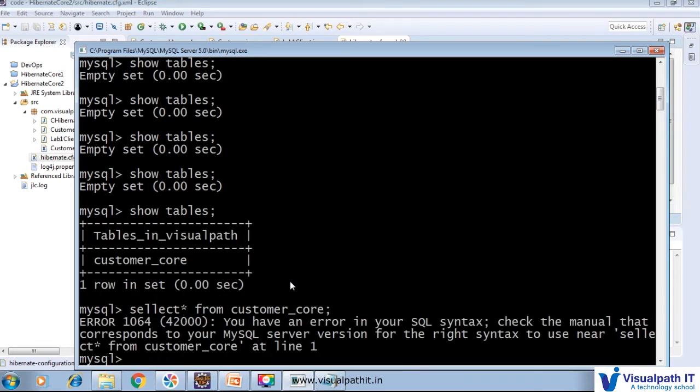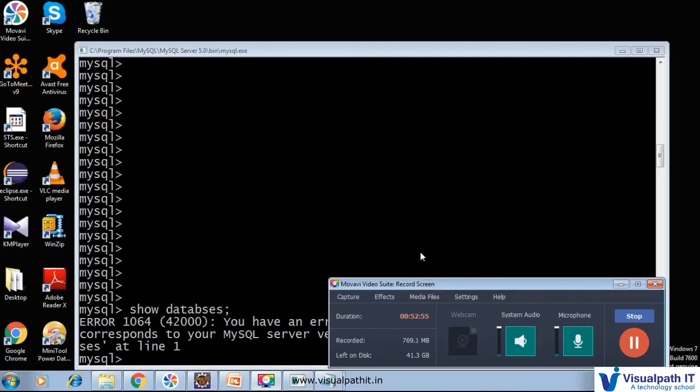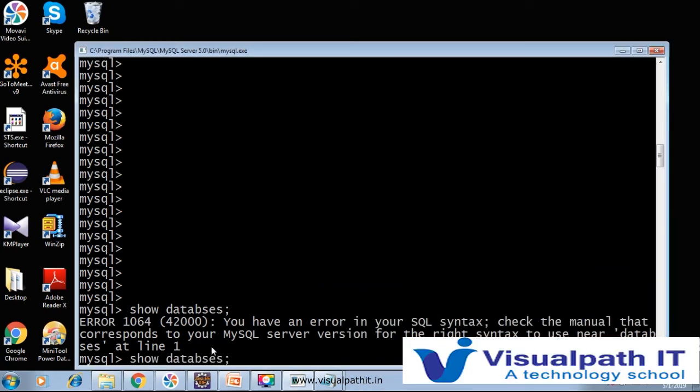Spelling mistake. Select star from customer.